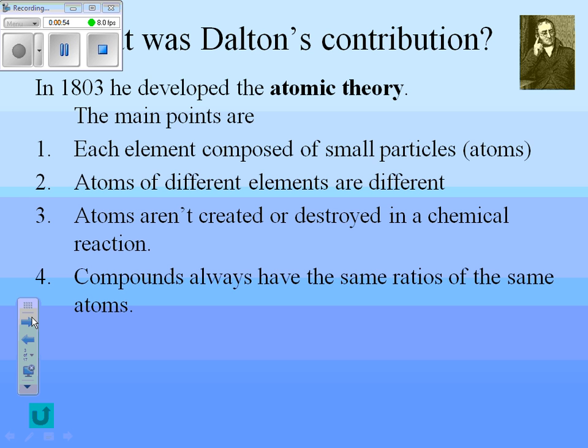And he was doing experiments, mostly with hydrogen and oxygen, and he realized a couple of things about atoms. The first thing he said is that atoms are small particles. He believed that those small particles were small, they were indestructible, and they were basically small marbles. So he said everything is made of atoms. If the elements are different, the atoms look different than each other. If the atoms are for the same element, they look identical to each other.